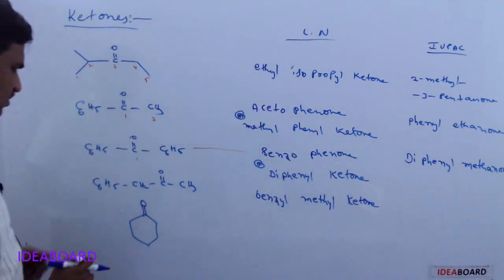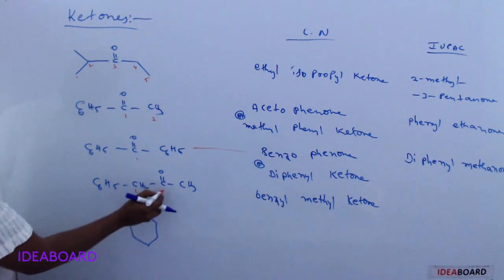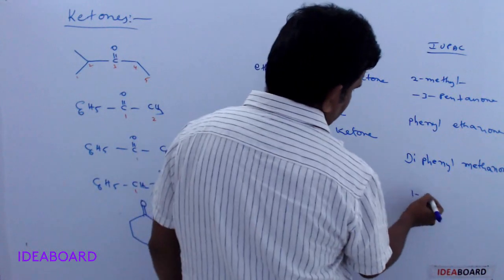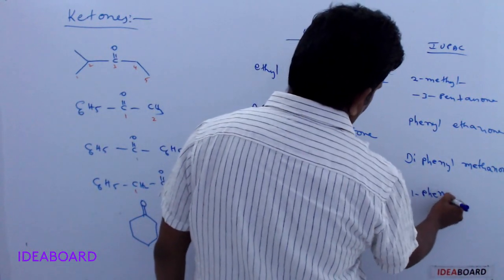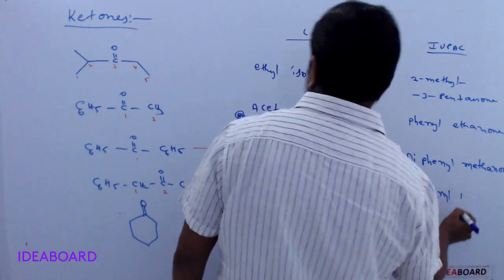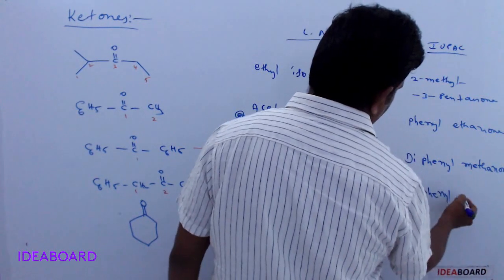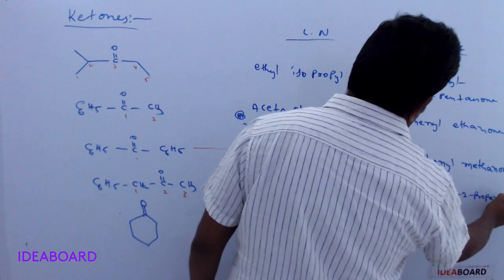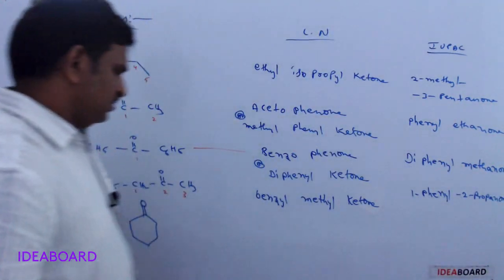IUPAC name: here a phenyl group is present, 1, 2, 3. On the first carbon a phenyl group is present, so this is 1-phenyl. The second carbon has the keto group, so 2-propanone: 1-phenyl-2-propanone.